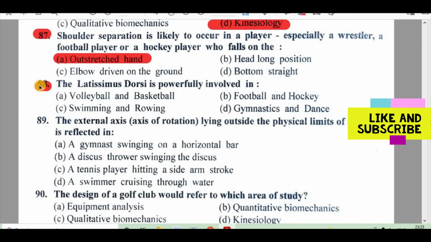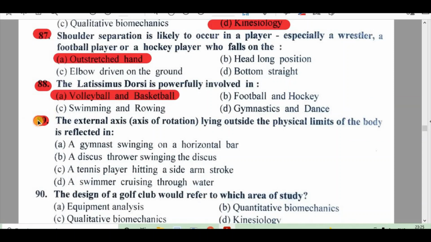88. Latissimus dorsi is powerfully involved in A. Volleyball and basketball, B. Football and hockey, C. Swimming and rowing, D. Gymnastics and dance. Right answer is A. Volleyball and basketball. 89.